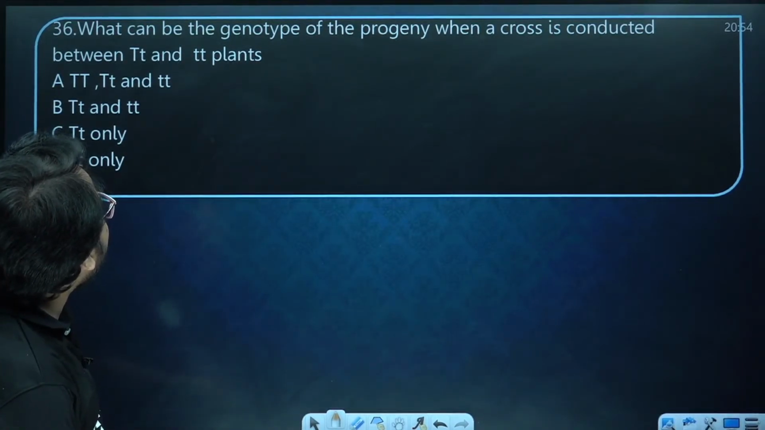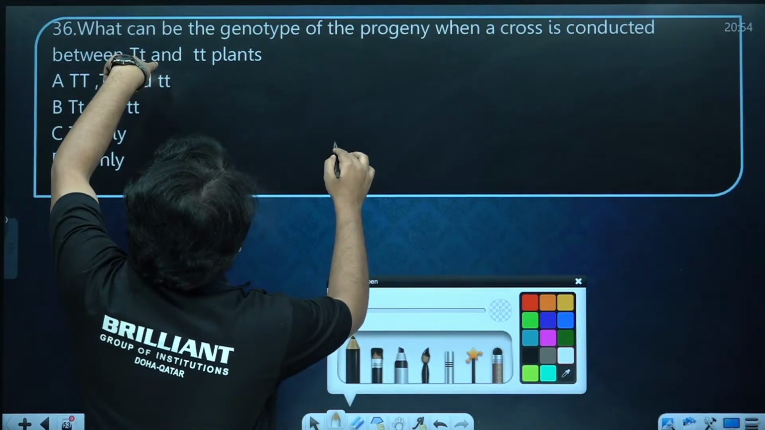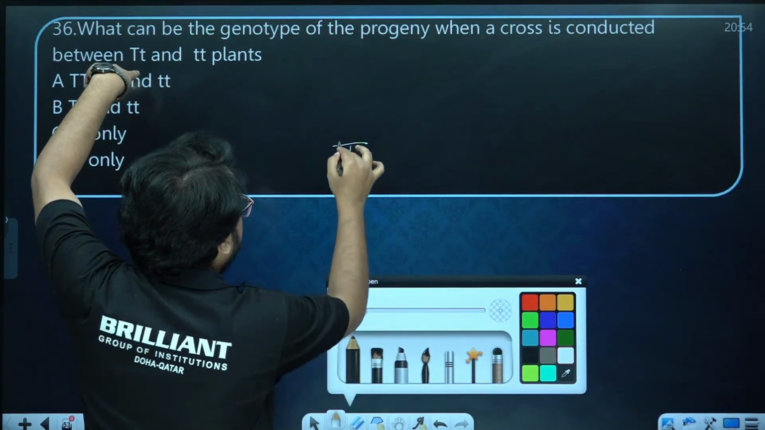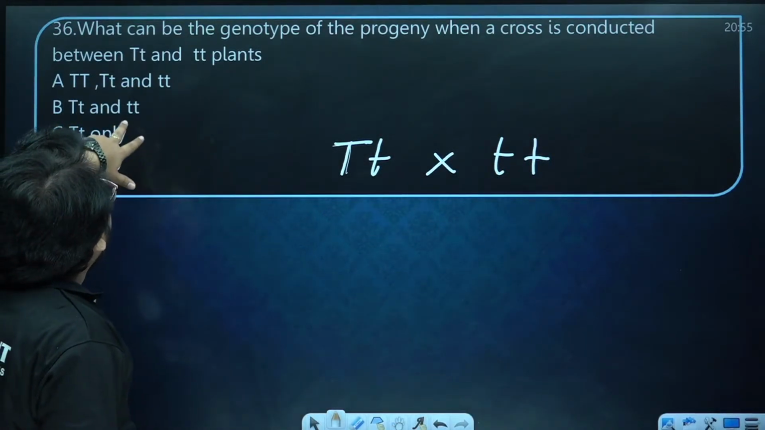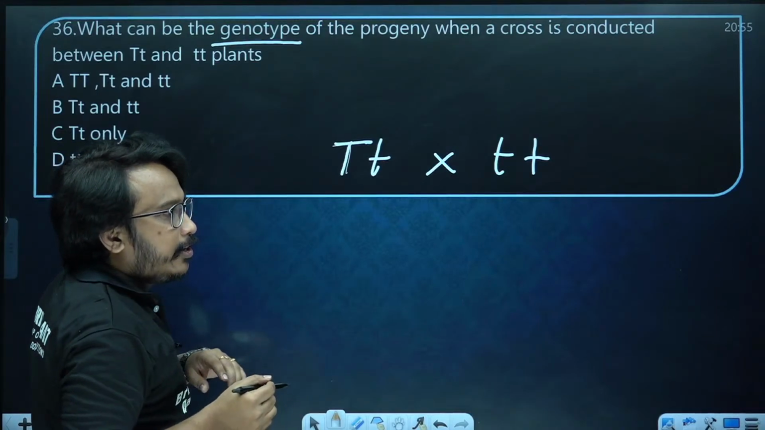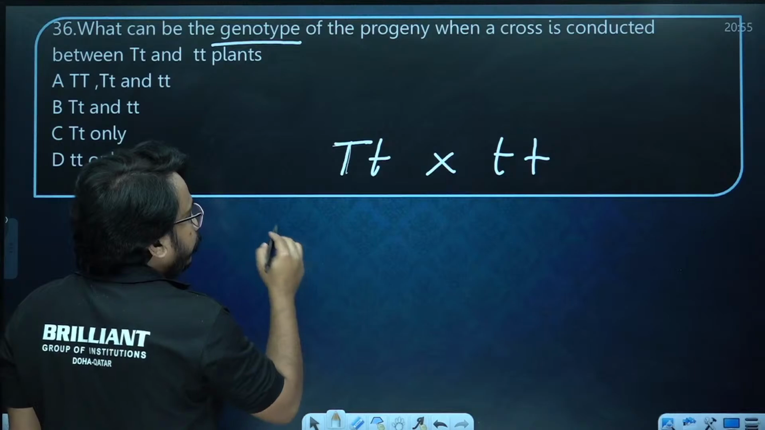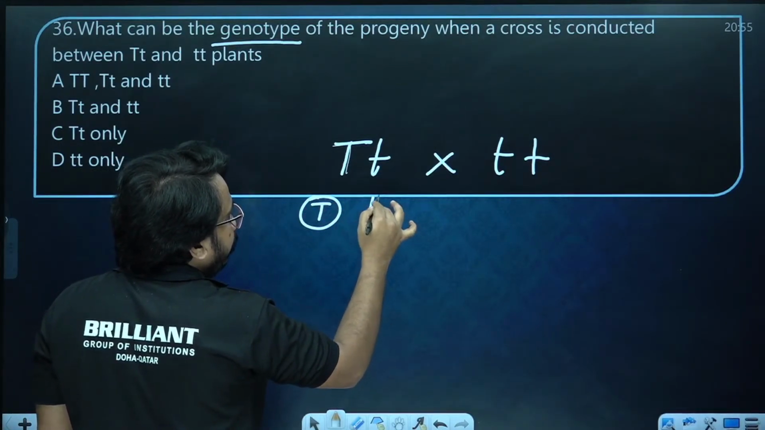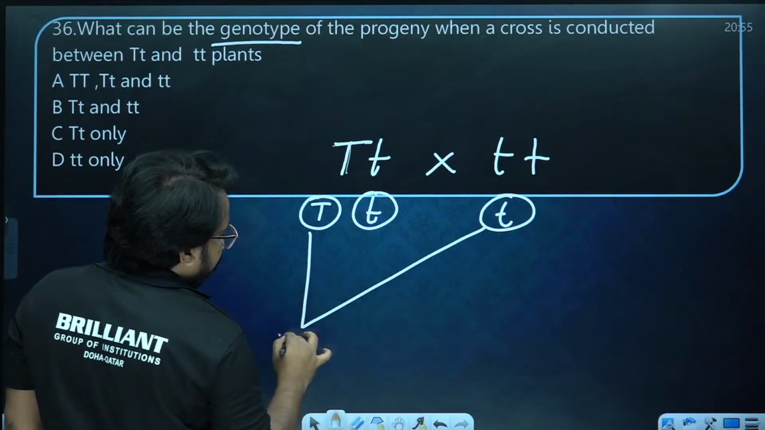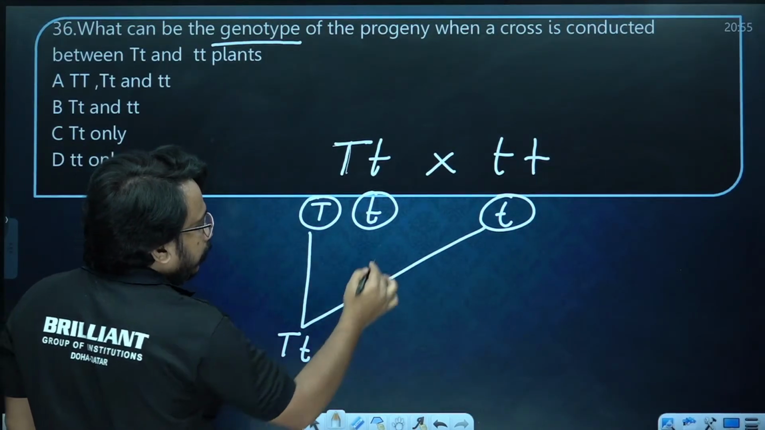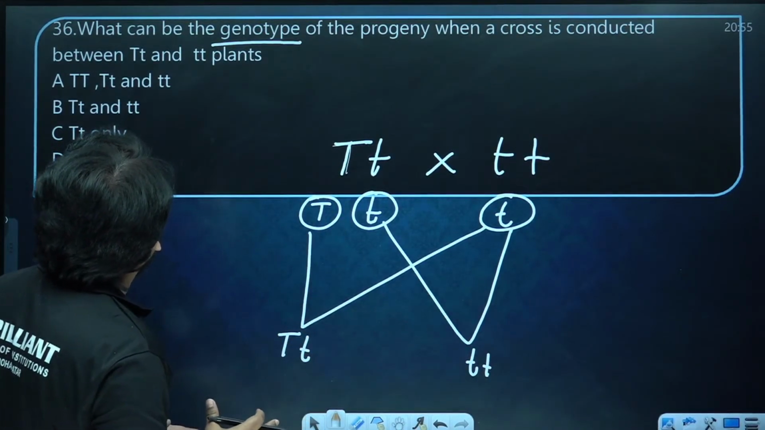Now the next one. What can be the genotype of a progeny when a cross is conducted with capital T small t and small t small t? The question is regarding genotype, not the phenotype. How are you getting D? You should understand how to take the gametes. Here they can form two gametes, capital T small t, and here only small t. So they can form capital T small t individuals, that is tall, and small t small t individuals also. No other genotype is possible.